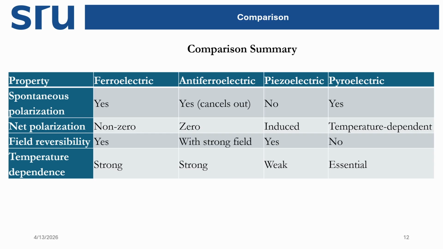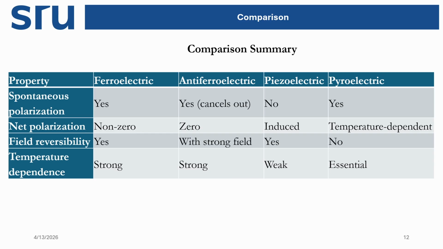Field reversibility. Field reversal means we apply the electric field and the direction can be reversed. Yes, for ferroelectric substances, the direction of the polarization can be reversed by applying the electric field.